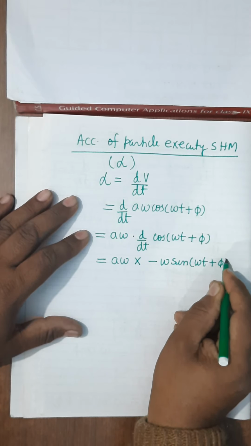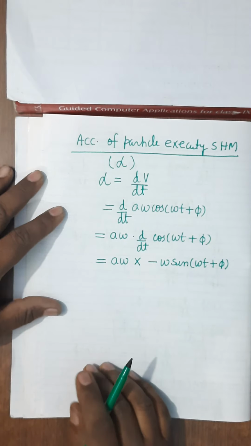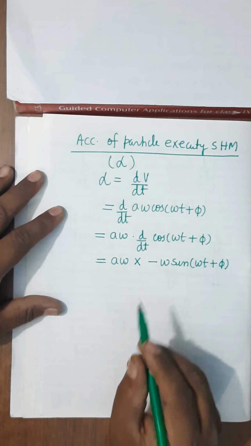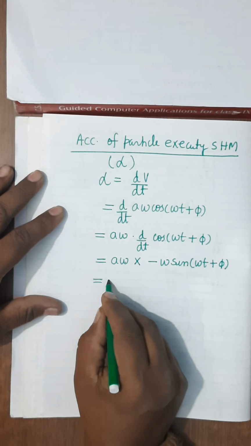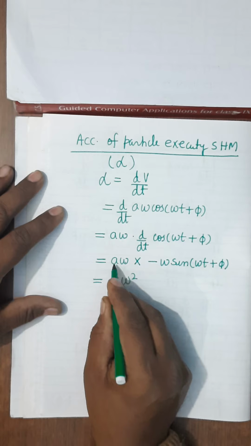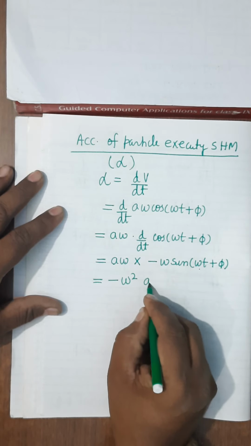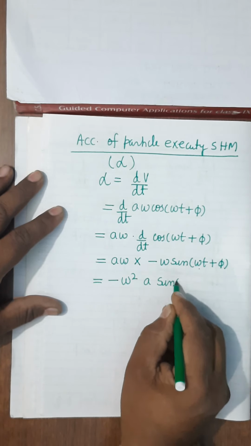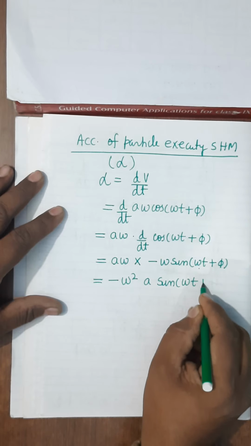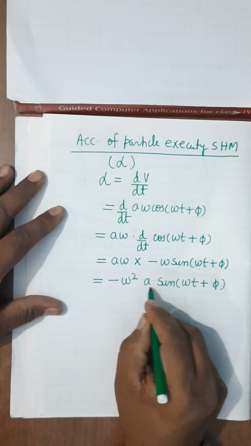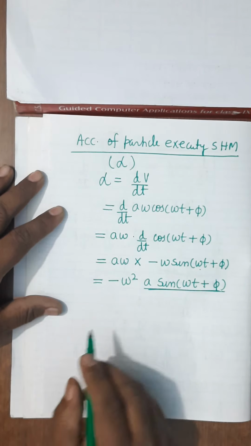Now we will rearrange the term, omega into omega, omega square, minus you write in the beginning, minus omega square, and A you write along with this, sin omega t plus phi. Now this we know that it is equal to y.